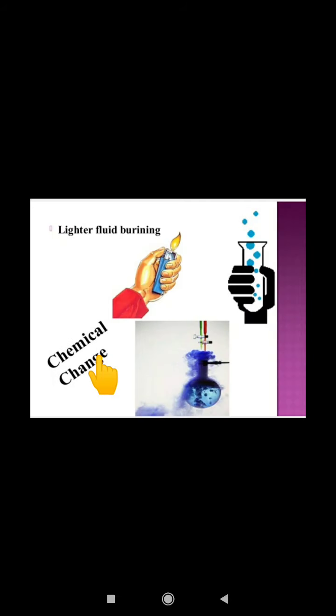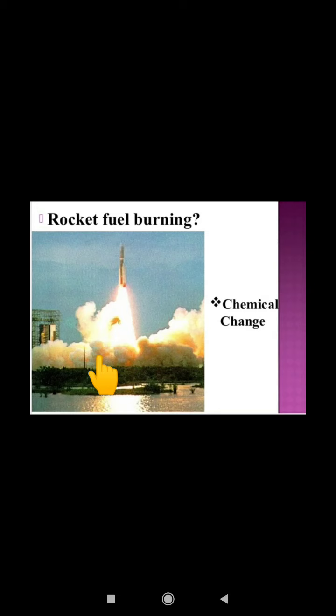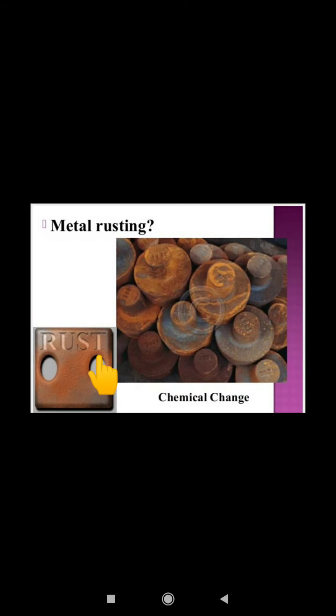Next is lighter fluid burning. When we light up a lighter, the fluid inside it will start burning. It is a chemical change. Toast burning: when we toast bread pieces, they can sometimes burn. The color change and bad smell indicate the chemical change. Rocket fuel burning: there will be formation of light, and gases will be produced, so it is a chemical change.